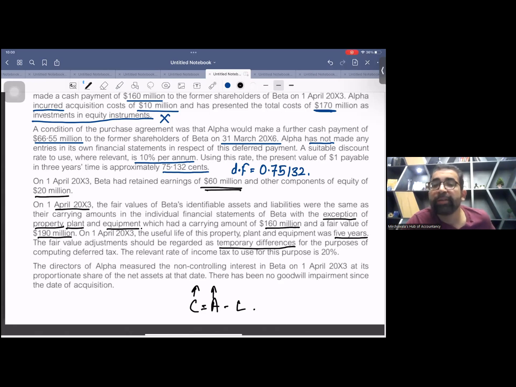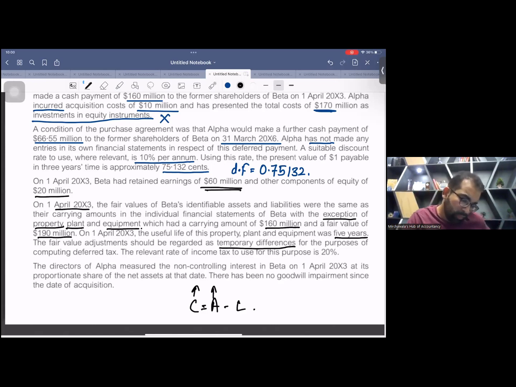And as this is a taxable temporary difference, as we have to pay tax in future, use your brain or recall this topic, there will be a deferred tax liability. So at the date of acquisition, you have to adjust this deferred tax liability as well.